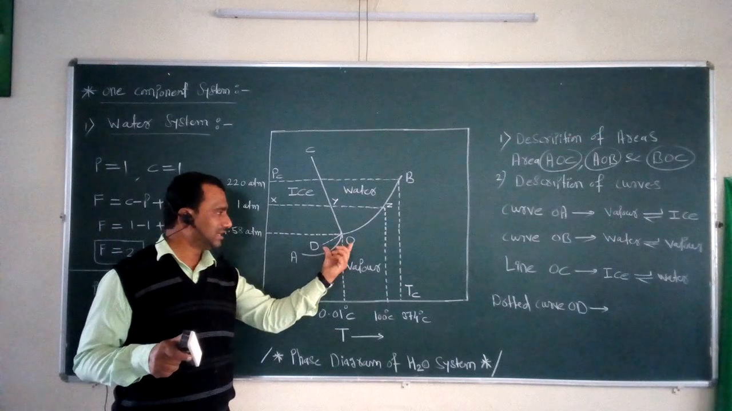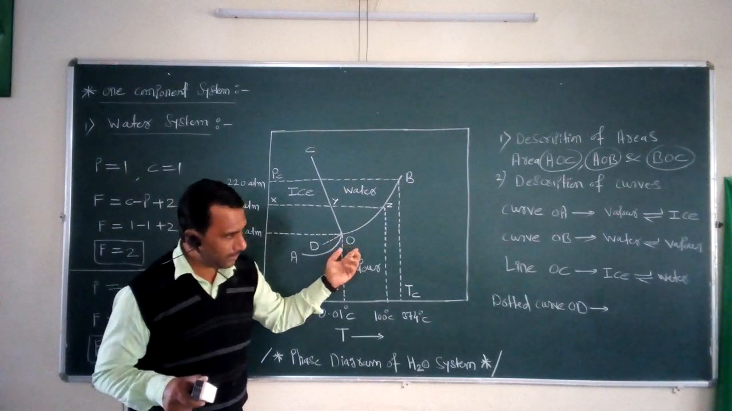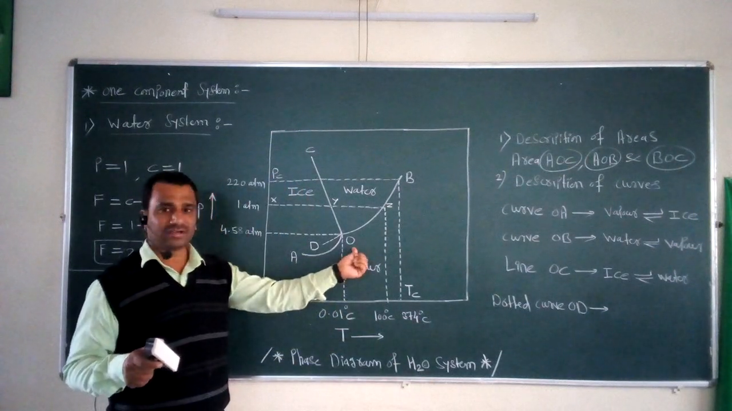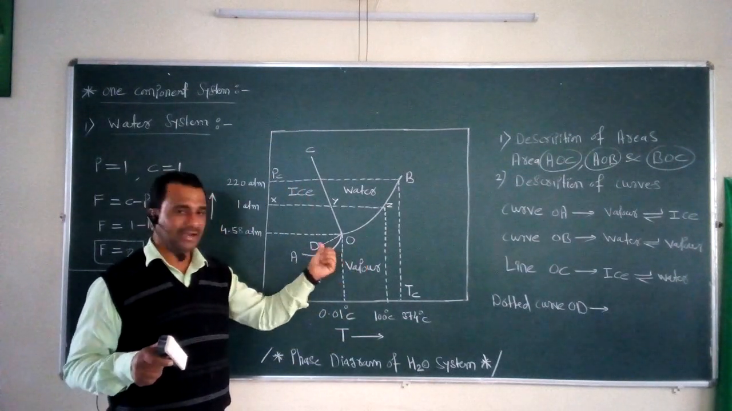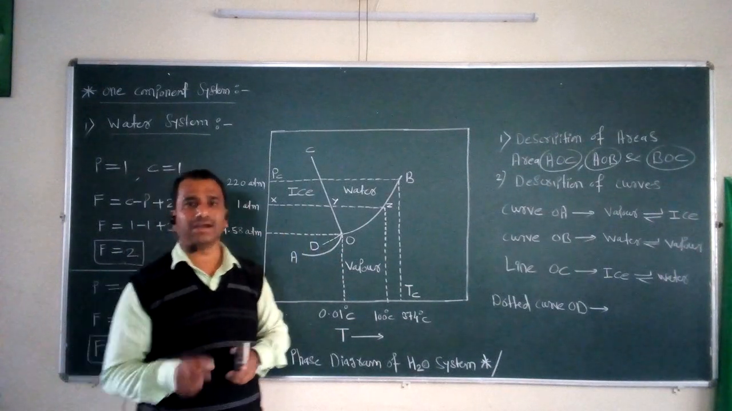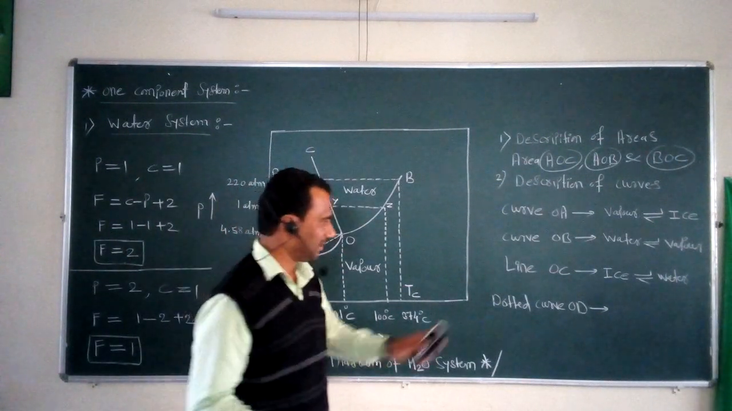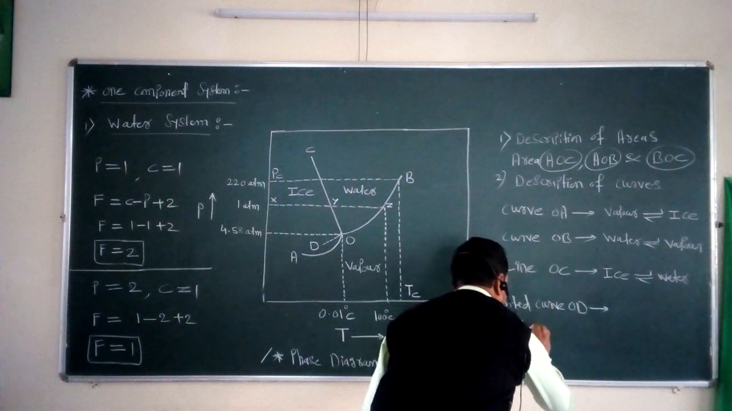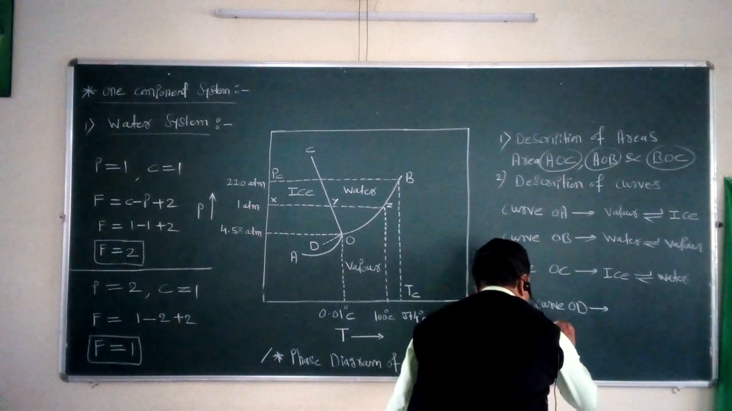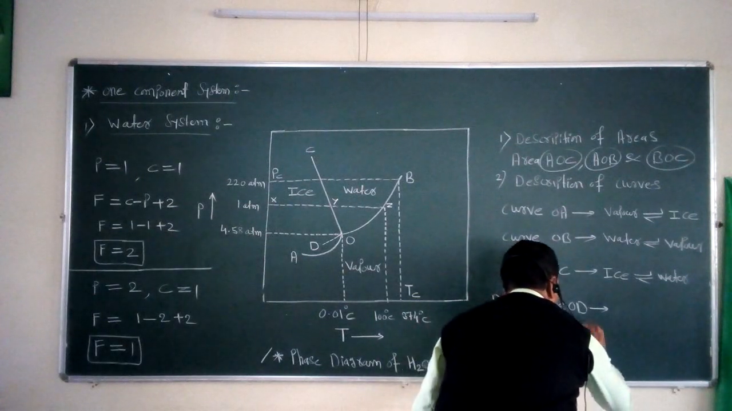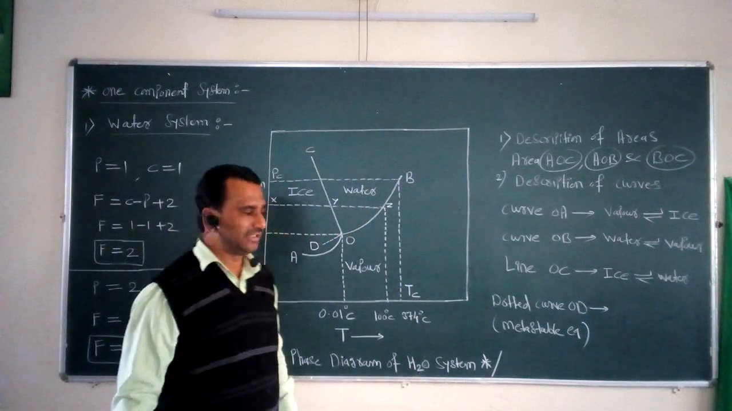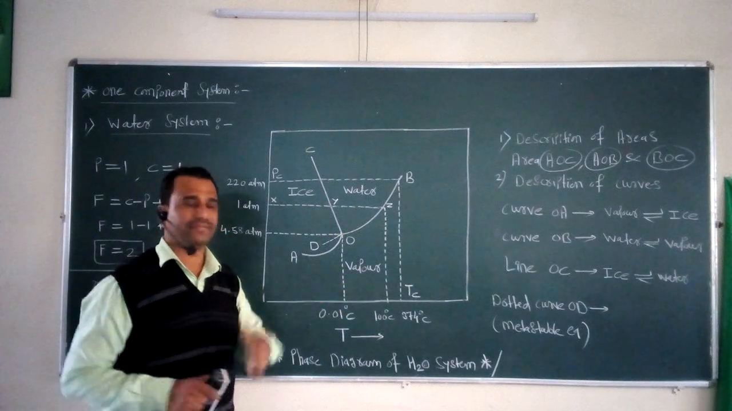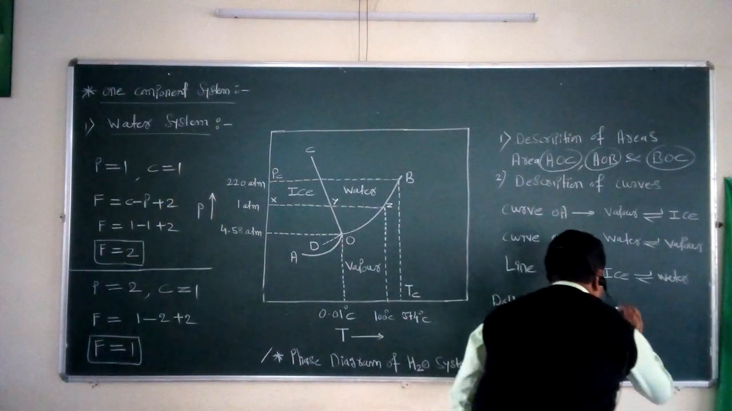Along this dotted curve OD, one equilibrium is present, and that is called the metastable equilibrium. In this case, one metastable equilibrium is there. This metastable equilibrium is present between the water phase and the vapor phase of a particular water system.